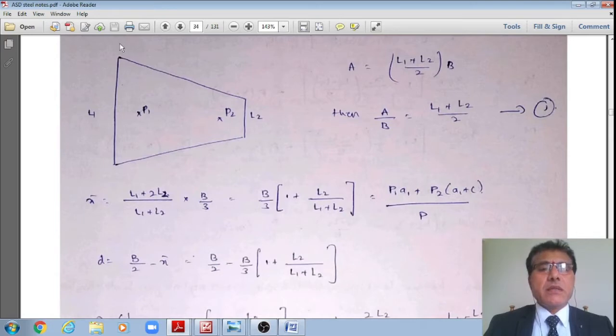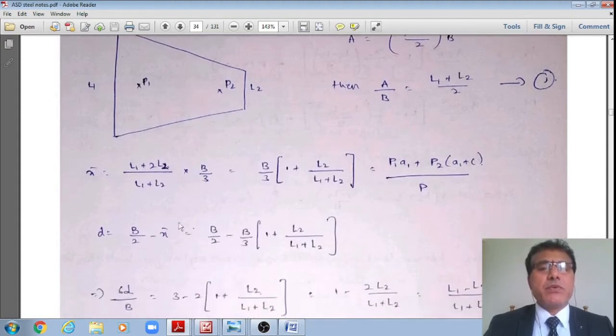by taking the left-hand side as a reference, the CG of these two loads is P1 multiplied by A1 plus P2 multiplied by (A1 plus C), where the distance between the columns is equal to C, divided by the total load P, which is the summation of P1 plus P2.